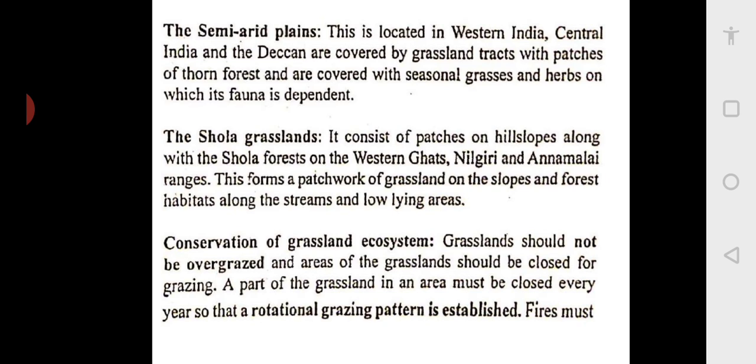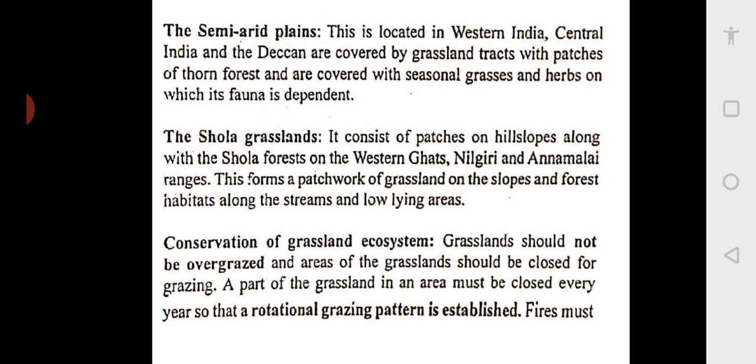Western Ghats is where Karwar, Goa and all this comes under the Western Ghats. And even Nilgiri is in the southern part of India. This forms a patchwork of grassland on the slopes and forests of forest habitats along with the streams and low-lying areas. Now we shall just look at the grassland.